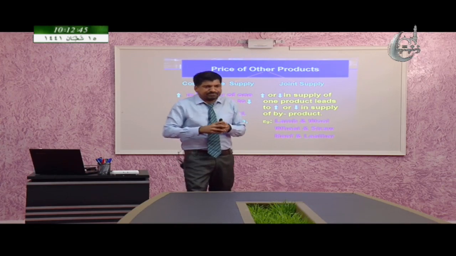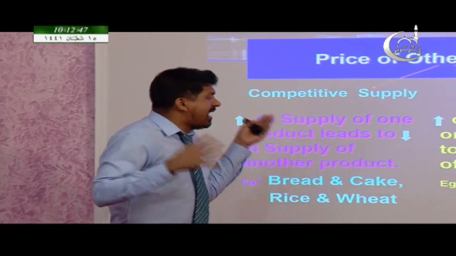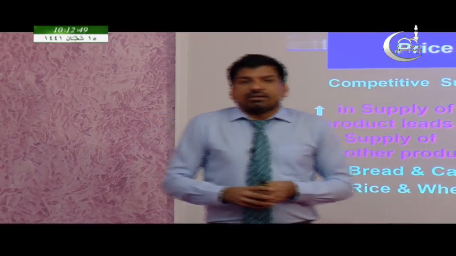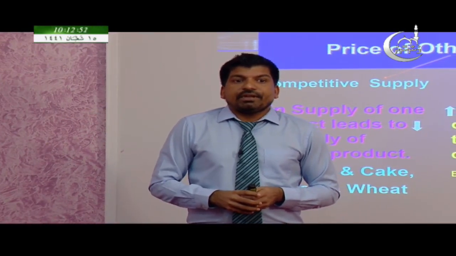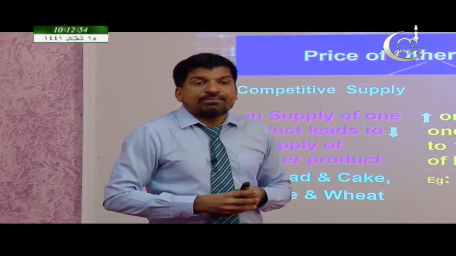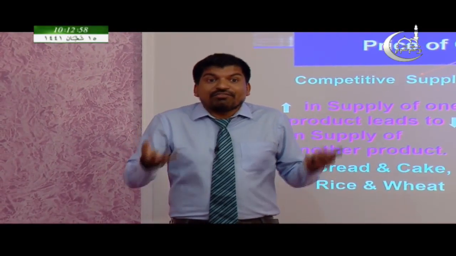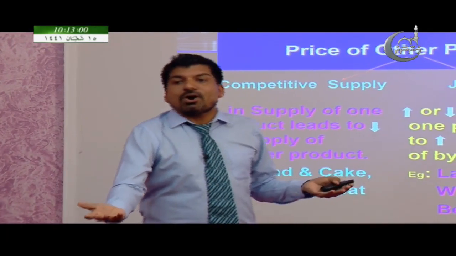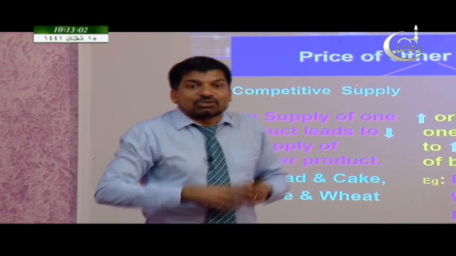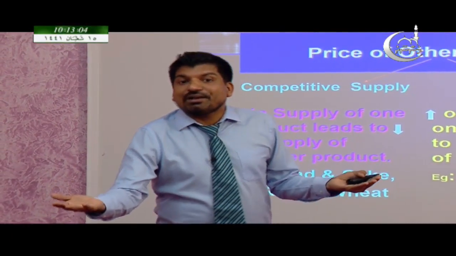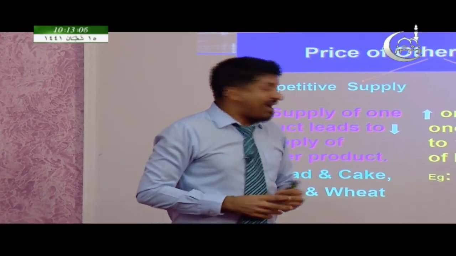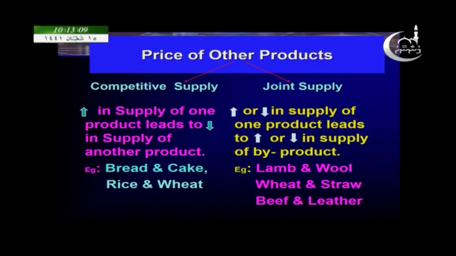For example, beef and leather. In order to produce more beef, we have to slaughter cows. So what will happen? When we slaughter the cows, the supply of leather also will increase. So with this beef, we are getting leather too. And lamb and wool.